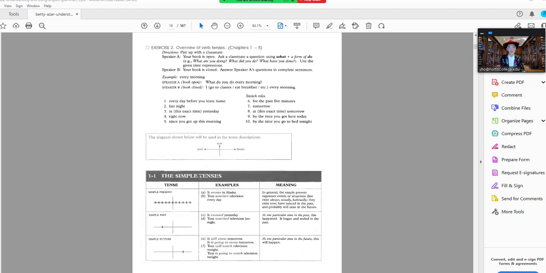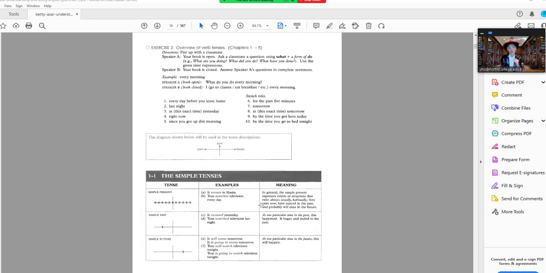When we have simple tenses, for example the simple present: it snows in Alaska. Tom watches television every day. In general, the simple present expresses things that are happening right now, like I talk, he talks, they talk, we talk. Simple present simply means something that you're doing right now, but it's a completed action.